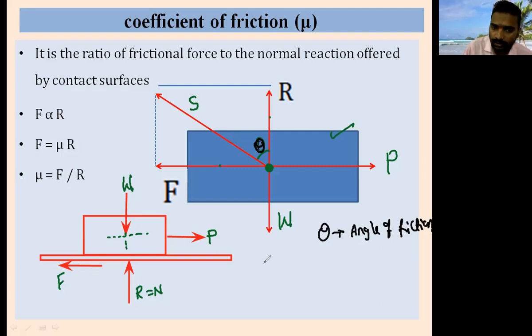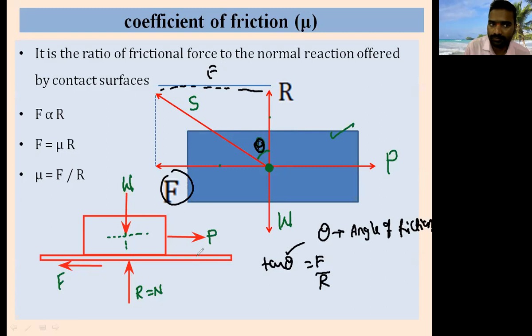I will take tan theta. If I consider this a triangle, this side is F and this is R. So tan theta is equal to F by R. Is it correct? Yes, sir. So this theta is called the angle of friction. It is the ratio of the force of friction to the normal reaction.